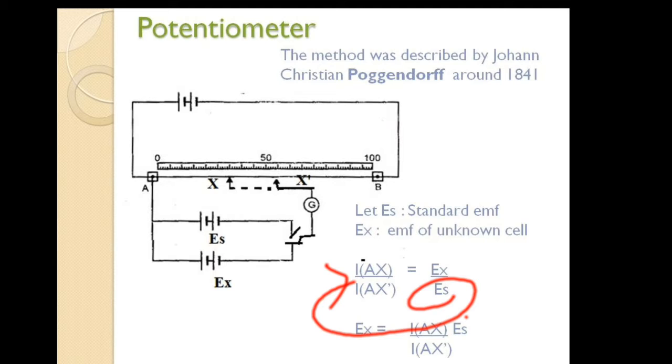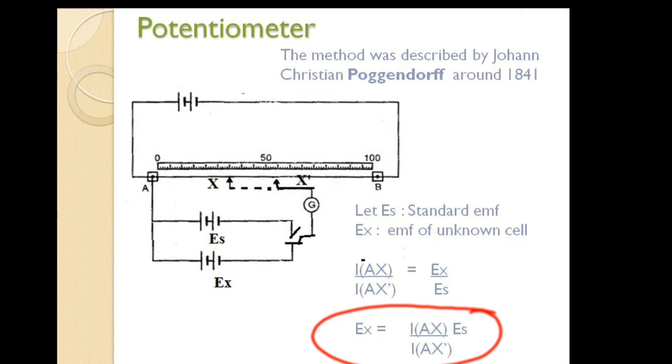That means EX, that is the EMF of the unknown cell, is equal to length AX upon length AX' into ES. So in this way, if we know the lengths and the EMF of the standard cell, as you know, it is already known, so we can calculate the EMF of an unknown cell.